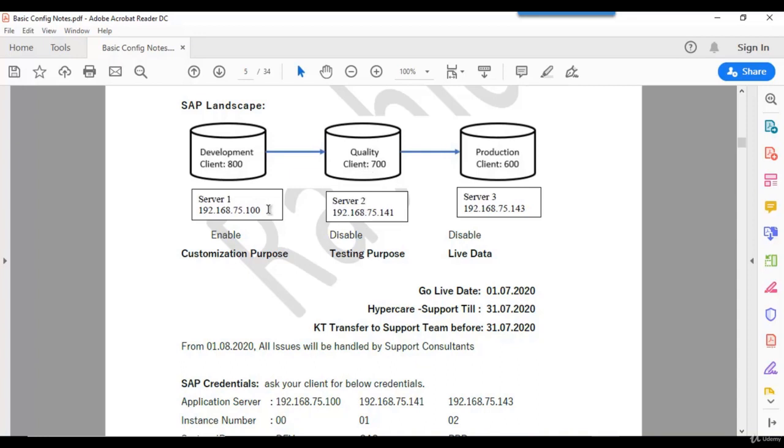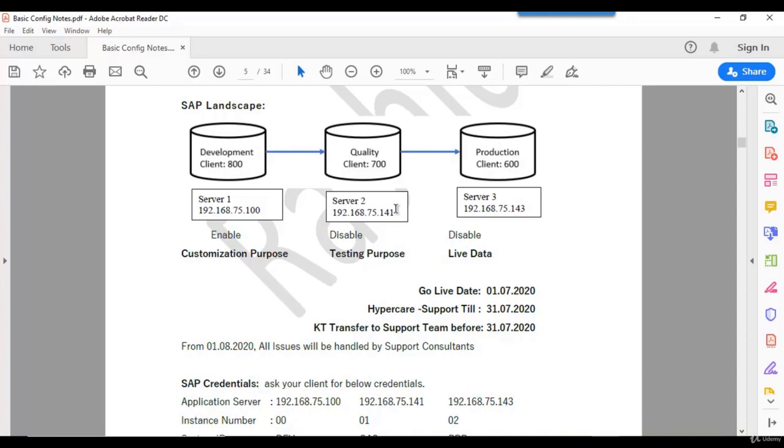For the password also, you can keep a separate password. This one password, this one password, this one password. That means we have three user IDs. One FI consultant will have a development client user ID, a quality client user ID, and a production client user ID. That is the concept here. Everything is being controlled through the user ID.